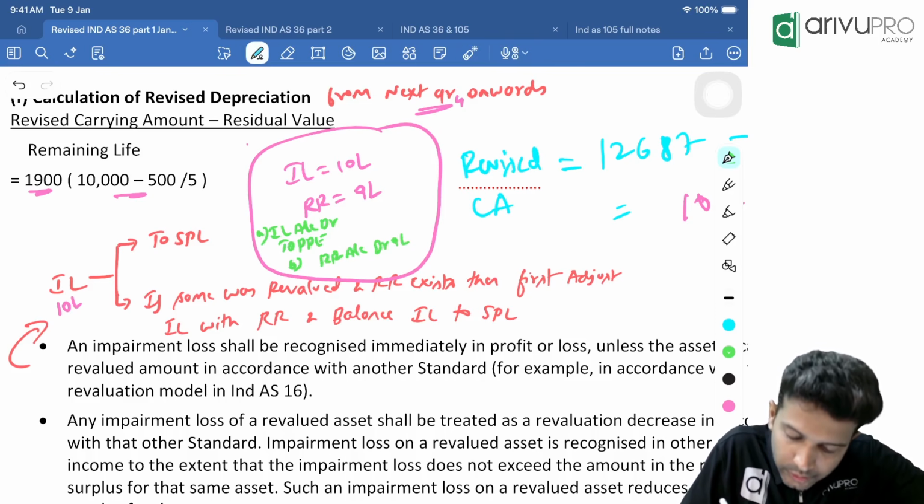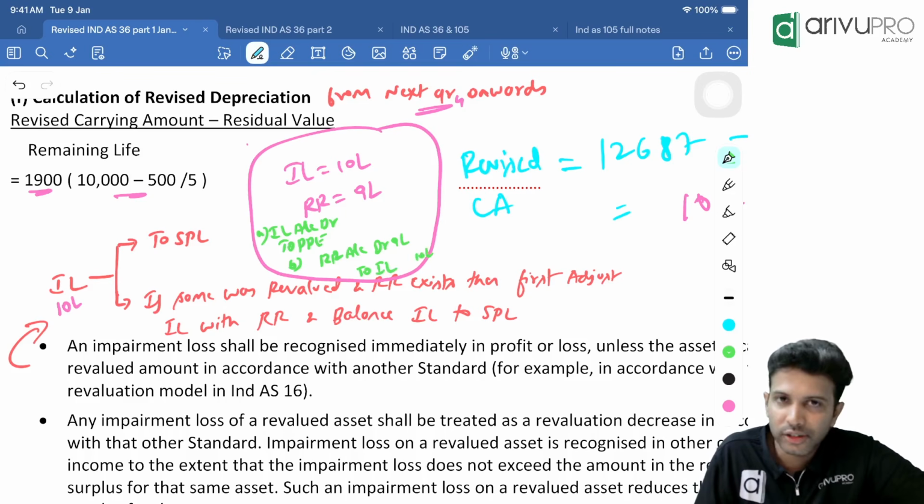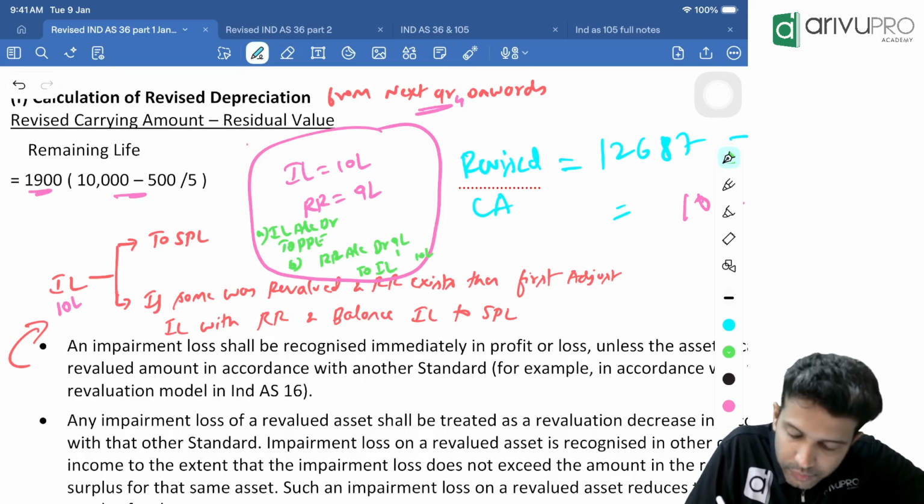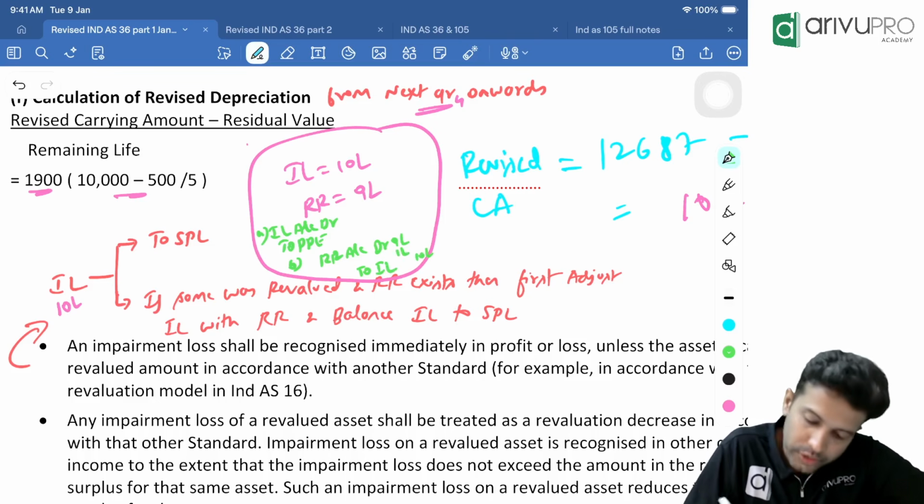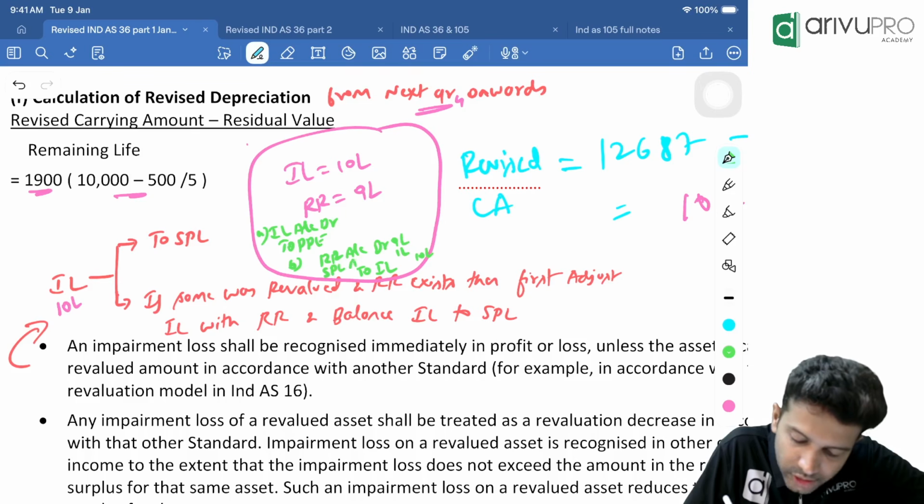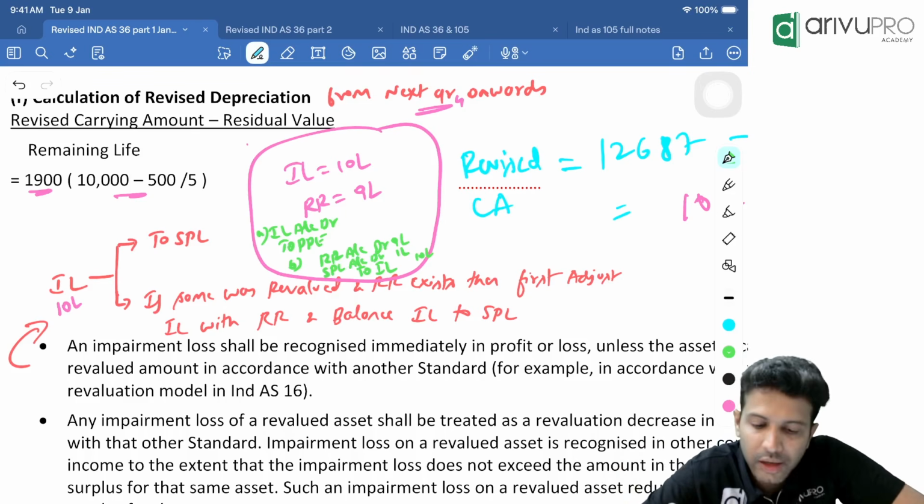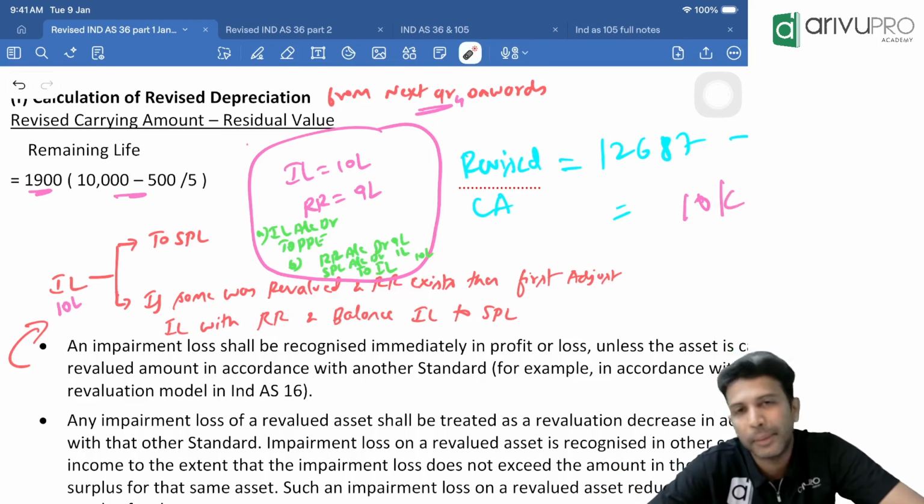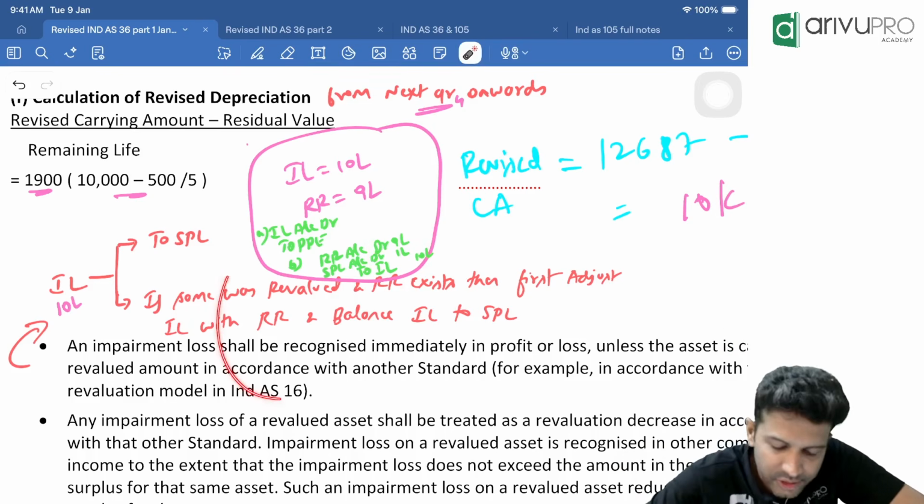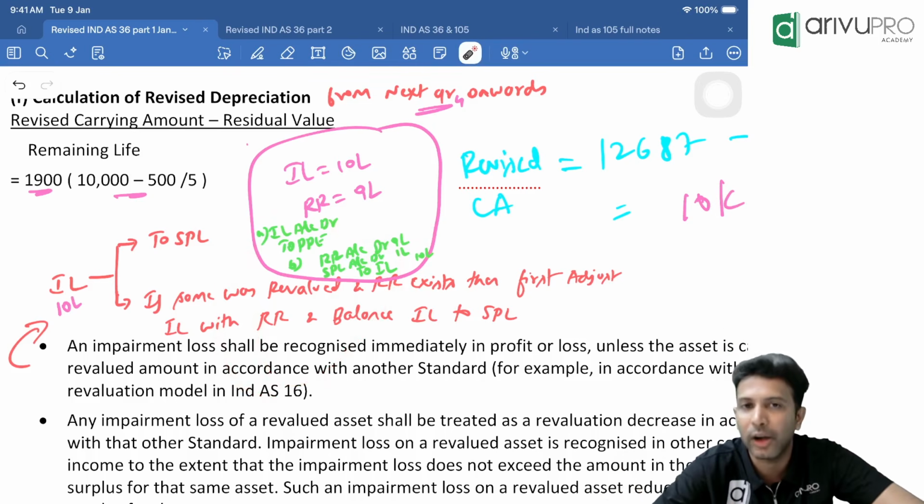Then what? You'll have to credit impairment loss to the extent of 10 lakh, because that's the impairment loss. So, balancing figure, we don't have enough balance in RR. There is a shortage. For the shortage, we will use SPL. So the journal entry will be RR account debit 9 lakh, SPL account debit 1 lakh, to impairment loss account 10 lakh in my exam. That's it. This is the funda of impairment loss transfer.